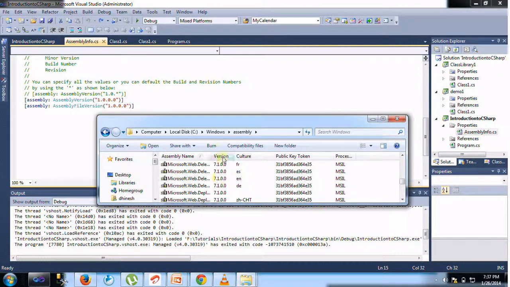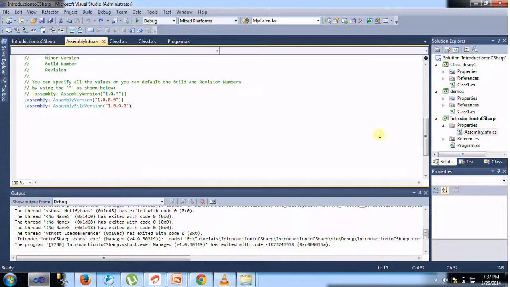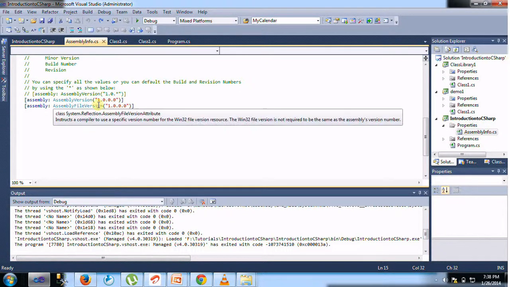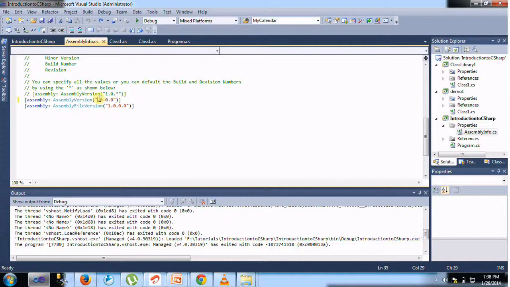Okay, let's go to the public key tokens. How do we include public key tokens in our assemblies? Let's look at this. Here we have the assembly name Introduction to CSharp, and we also have the version number, which we changed using the assembly version attribute.